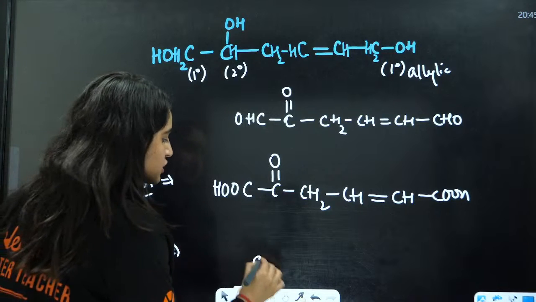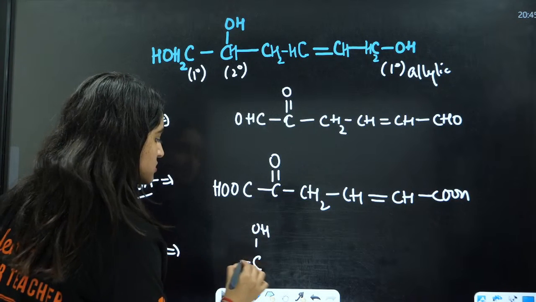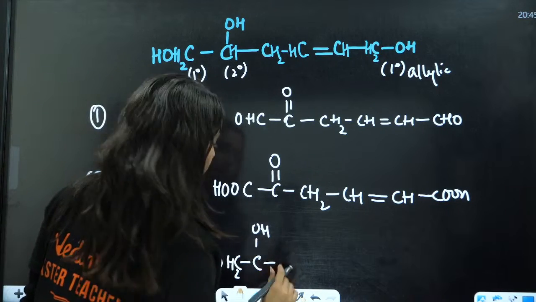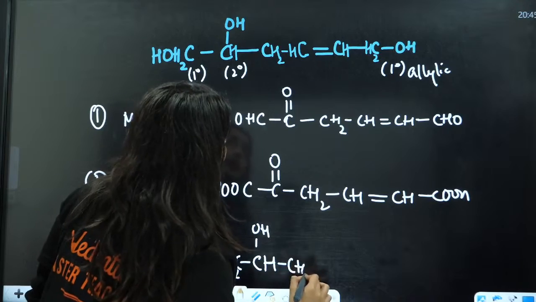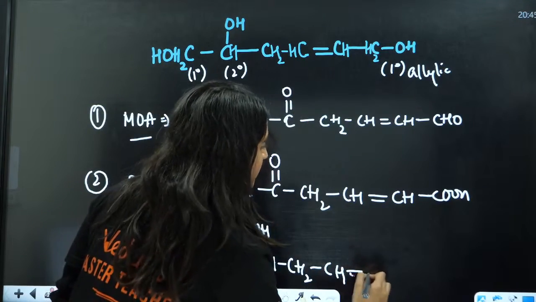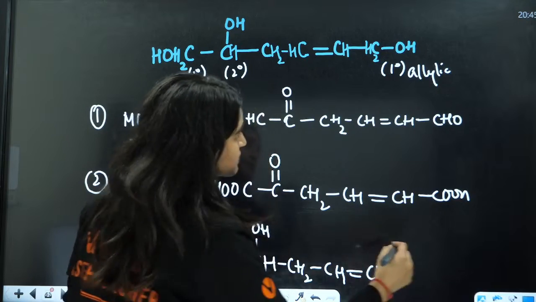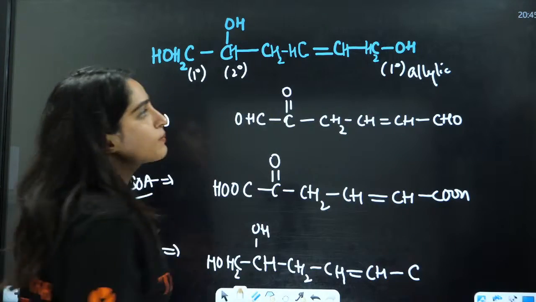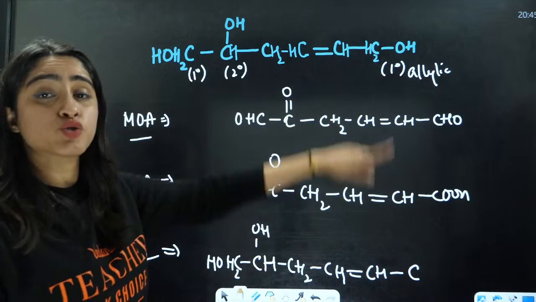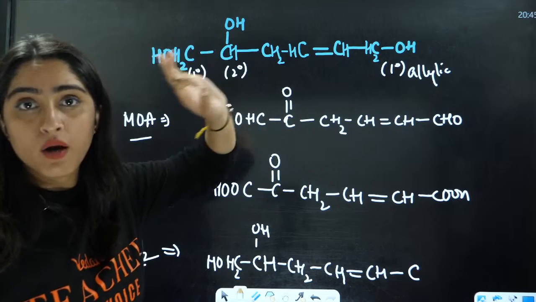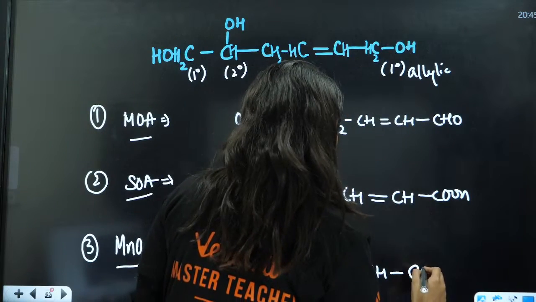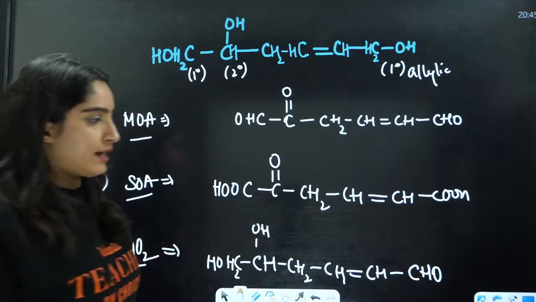So you will have the formation of this CHO, this is CH2OH, and here you will have CH2, CH double bond CH, CH2. Now this is 1 degree, so it will be oxidized to aldehyde. If it is 2 degree, it will be oxidized to ketone, right? So this is the aldehyde, right?